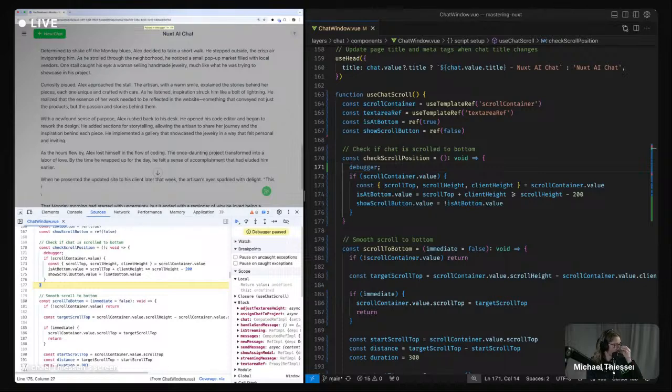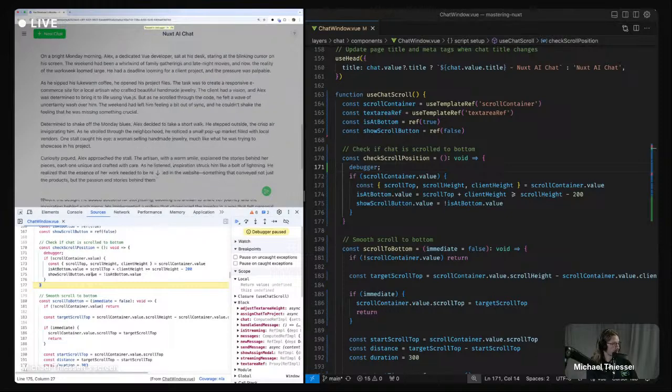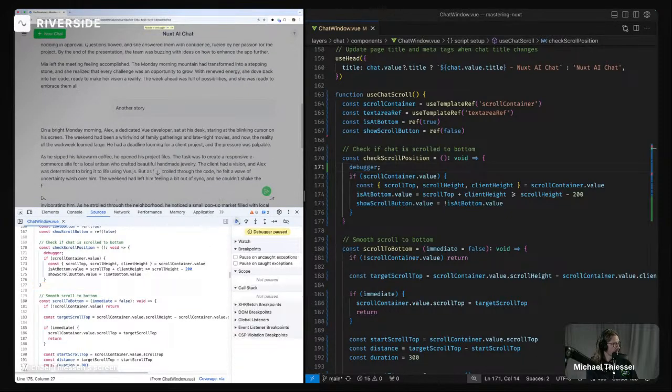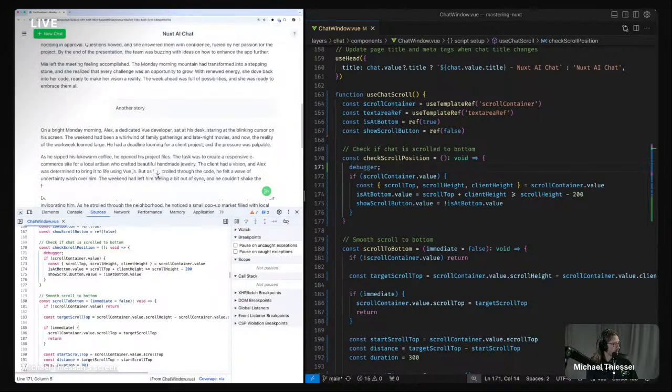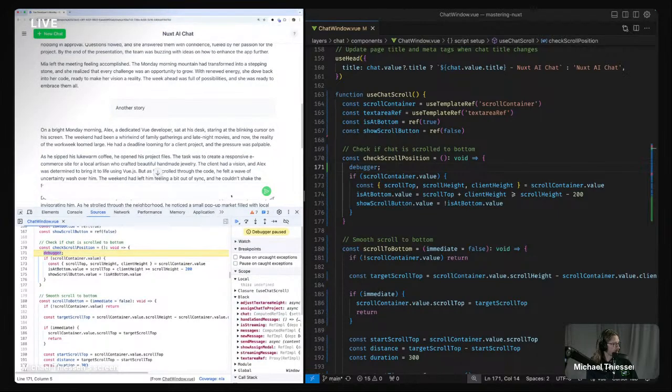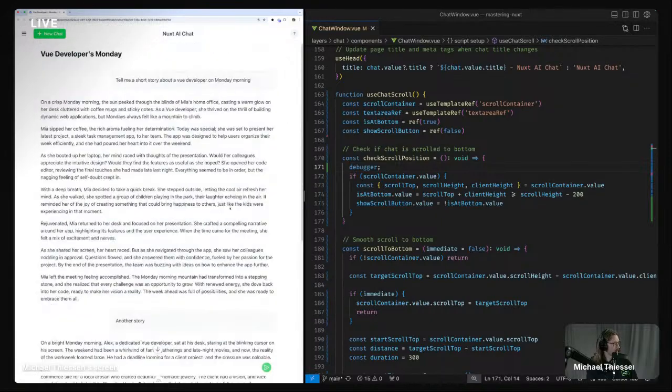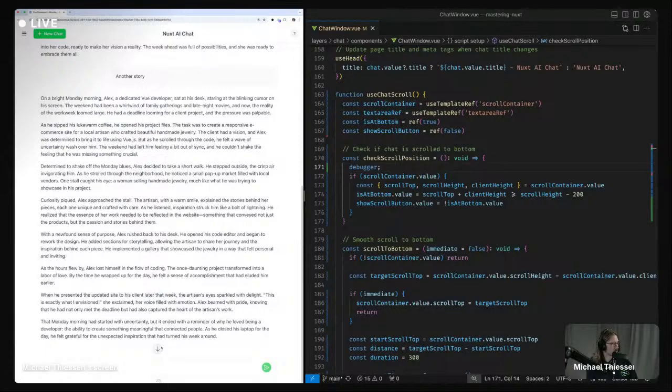Show scroll button is false because it thinks we're at the bottom. Okay. Now it's showing. And it's working. So I don't know what that was about.